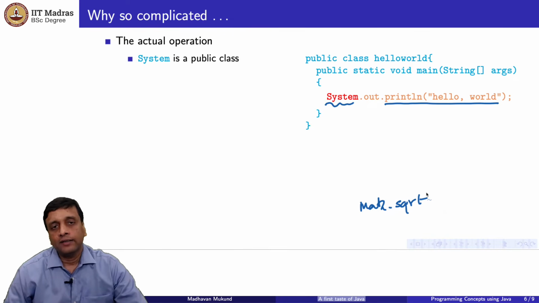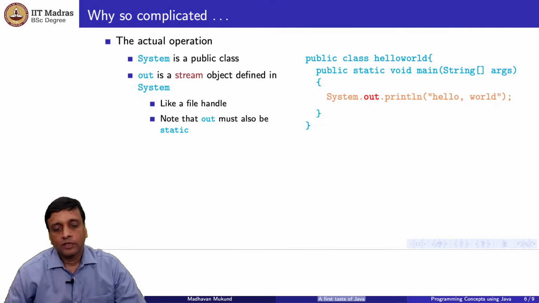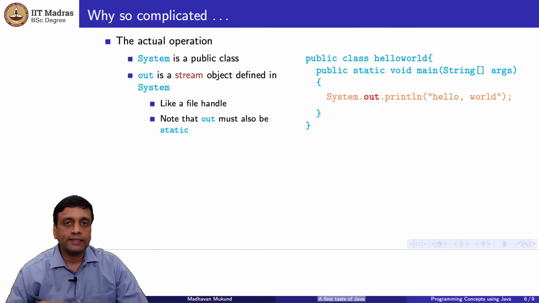And if this file handle is not really going to a file, but is coming from the keyboard or going to the screen or something, then this is called a stream. So out is a stream, right? It's a stream of data which is going out somewhere. So the Java program just sees it as a pipe where it will write out data. And what this is saying is that we are printing with respect to the particular pipe called out. So out is a specific stream which will feed, in our case, typically to the screen on which we are viewing this Java program.